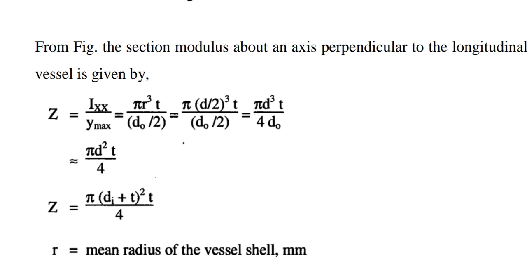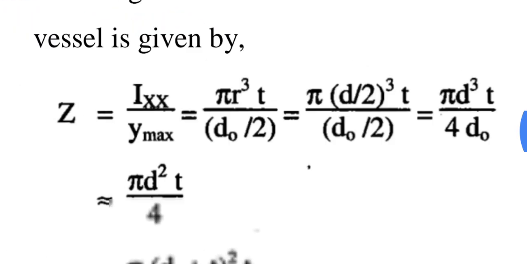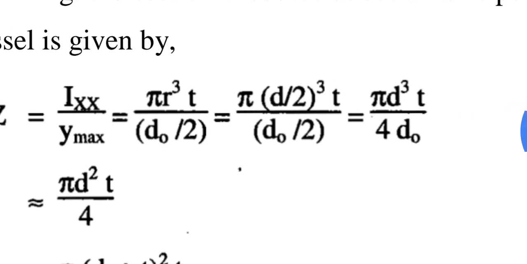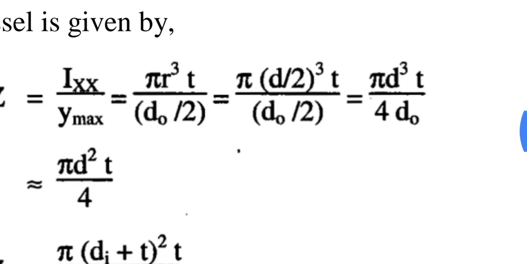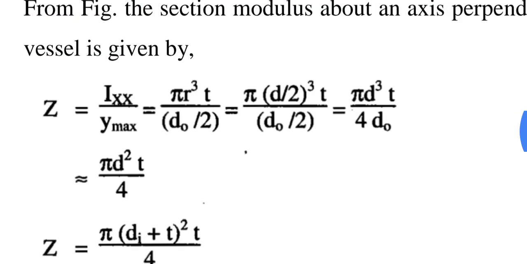So Z is equal to pi r cube t upon do by 2. By putting the value of r as d by 2, we have pi d cube t upon 4 do. It is nearly equal to pi d square t upon 4, while do is considered as d.